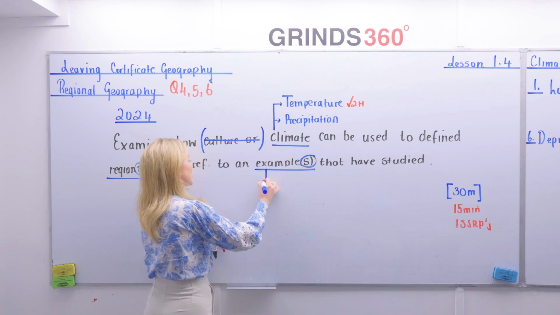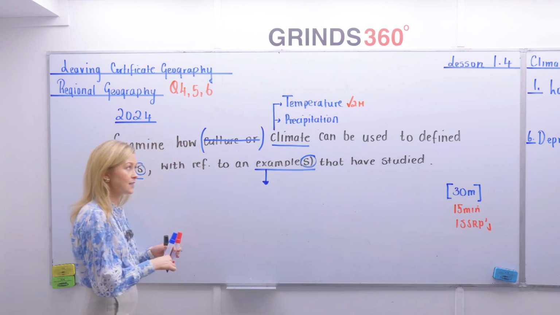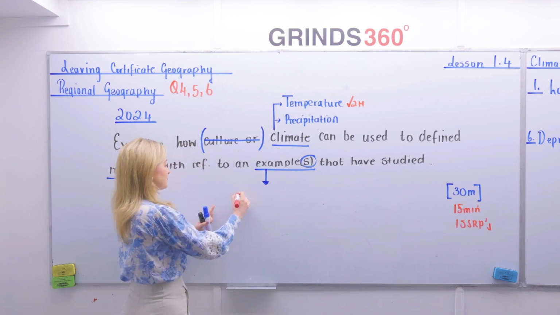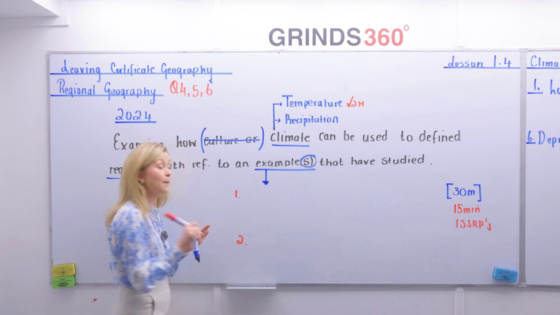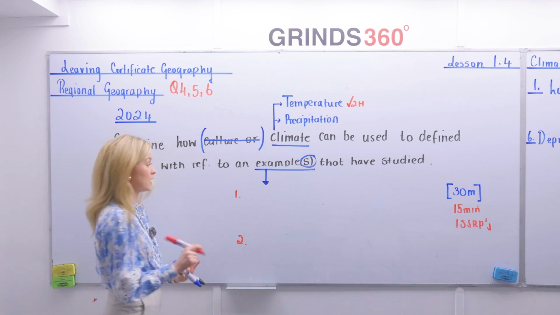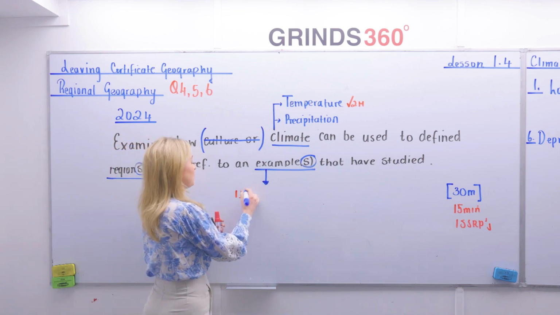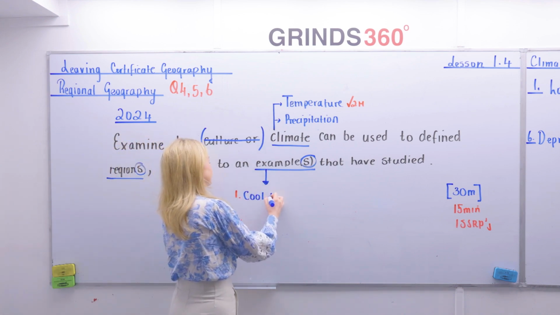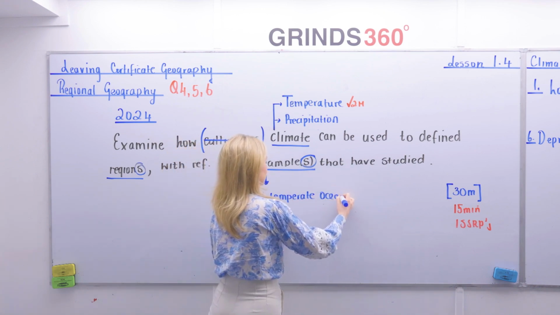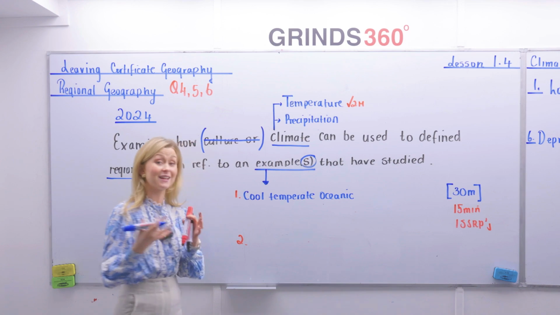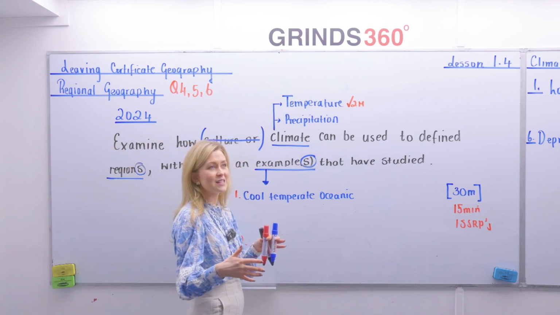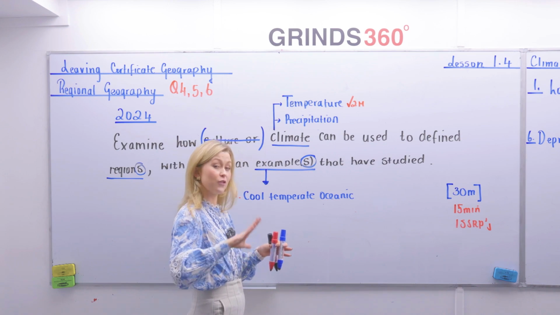Now, in this case, what are my examples? What are my examples of my climatic regions? Now, an example or examples. My first is the one I'm going to focus on massively here. We're going to really learn one here, and we're going to be just doing a mind map for a second. My first and my main one is my cold temperate oceanic. A cold temperate oceanic climate is experienced here in Ireland, or you'll find it along the western coast of Europe.